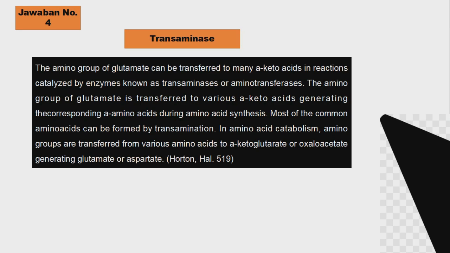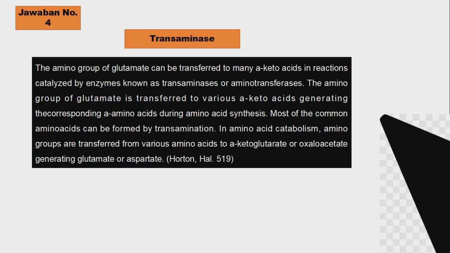Answering number 4, I found this answer in the book, on transaminase. You can read this, but I will read it. The amino group of glutamate can be transferred to many keto acids in reactions catalyzed by enzymes known as transaminases or aminotransferases.